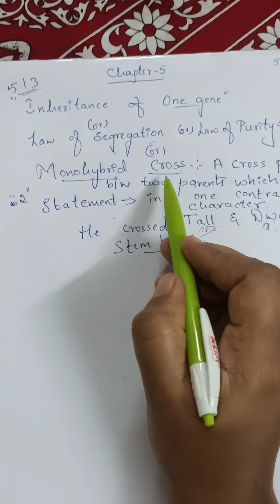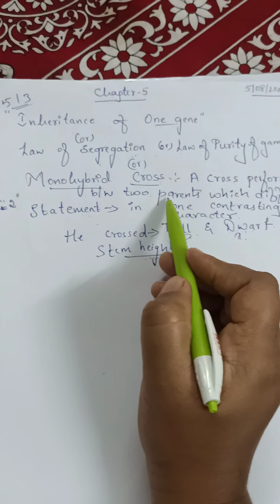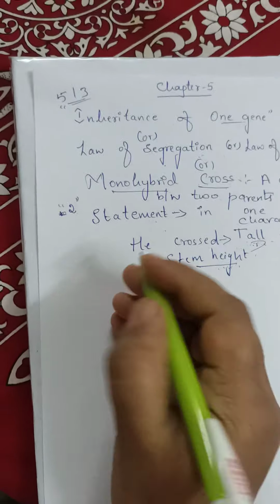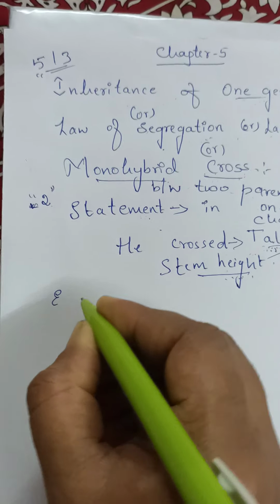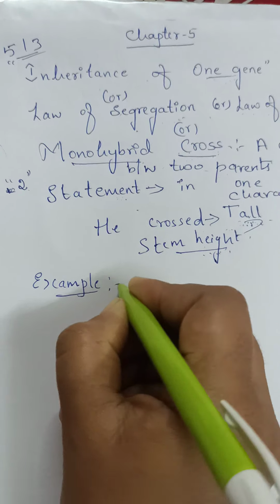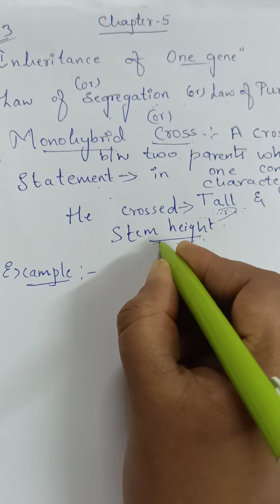See, for monohybrid cross also there are 2 to 3 definitions. You can write any of them. Now coming to the example. I have told you already, I'll take stem height as an example.